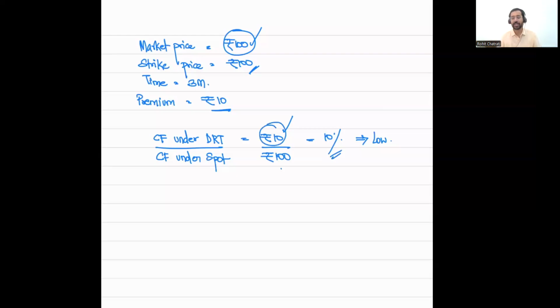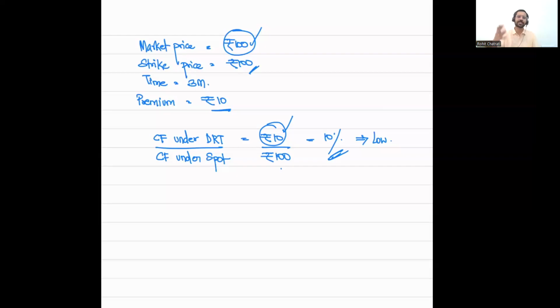I'm only taking the initial investment under the derivative contract in the numerator to determine whether the initial investment is low or is not low. Since it is low, we will classify this option contract as a derivative contract. All right. So options, although they have an upfront premium that you are required to pay, generally the premium is going to be a small percentage of the outflow that you would have had under the spot market, and hence options satisfy the definition of derivatives.